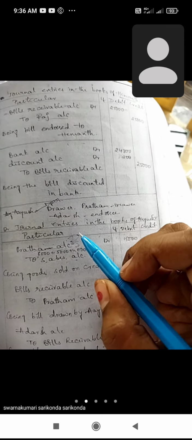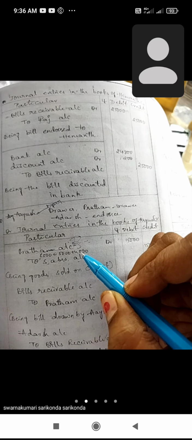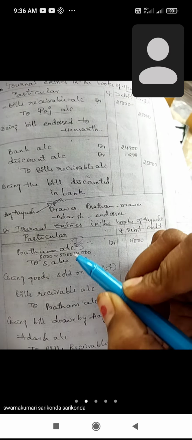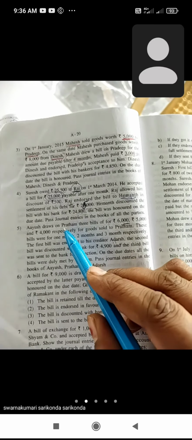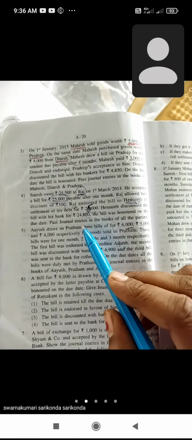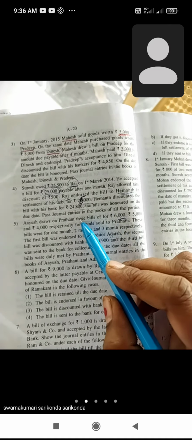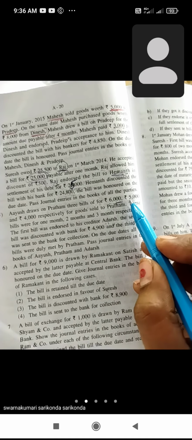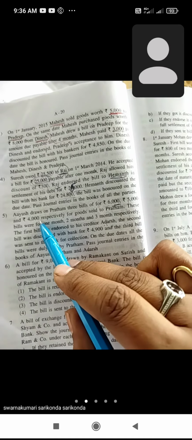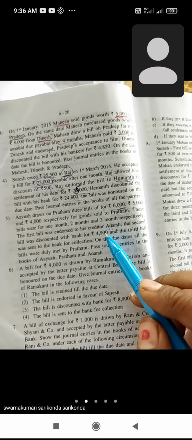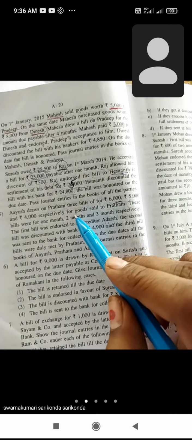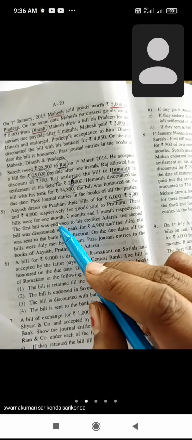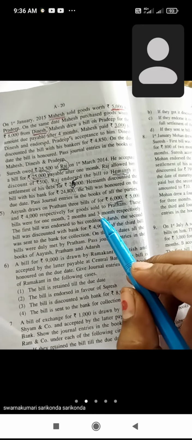First of all, finishing the recording of the sales transaction after Ayush draws a bill on Pratham. So Ayush draws a bill on Pratham. How many bills are there? There are 3 bills in this problem. The first bill value 6,000, the second bill value 5,000, the third bill value 4,000. The durations are 1 month, 2 months, and 3 months respectively.